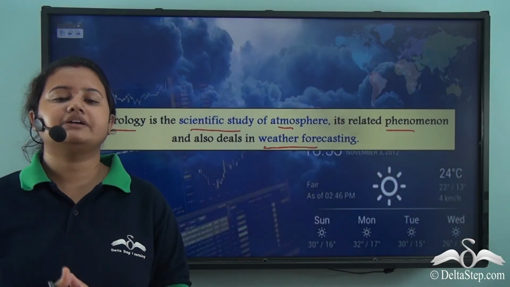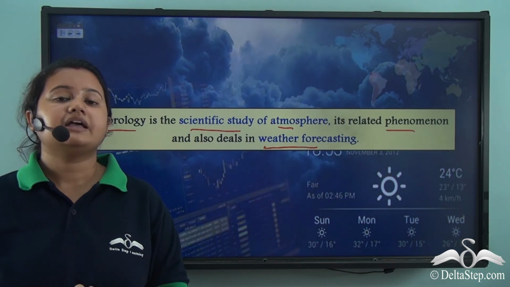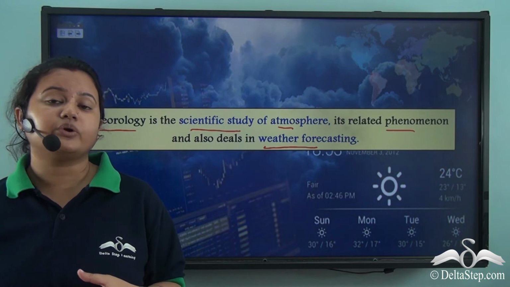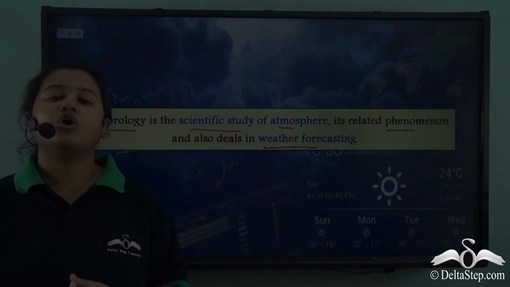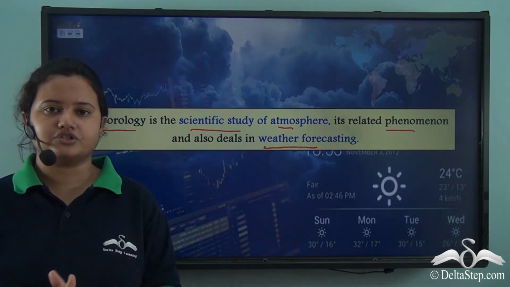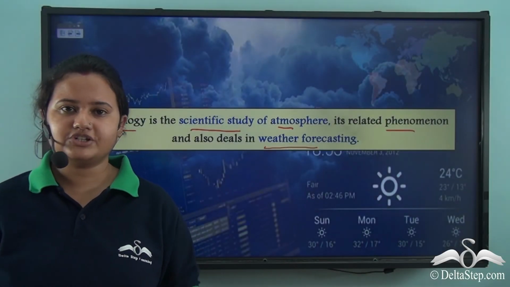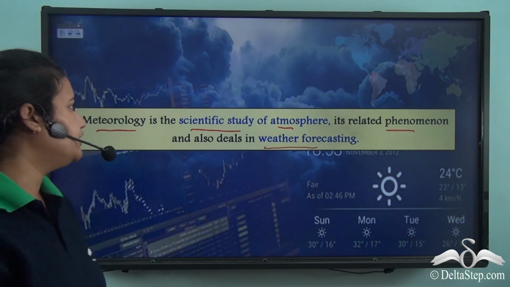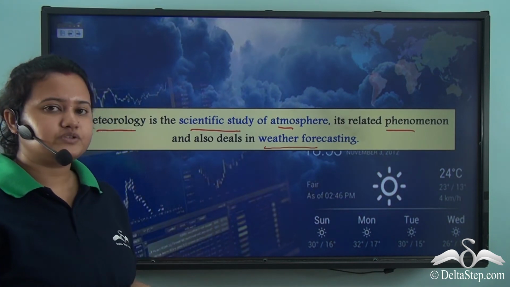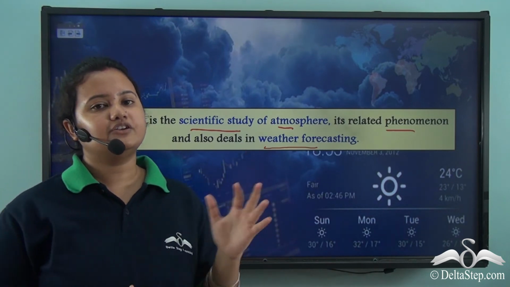So the news on weather updates that we get every day, that is of an upcoming thunderstorm or rainfall, or whether it is going to be sunny tomorrow or not. So all these conditions of atmosphere are studied by meteorologists, and all these atmospheric conditions and weather phenomena are part of meteorology. So meteorology is the scientific study of atmosphere and especially weather forecasting.